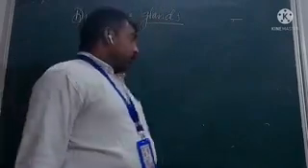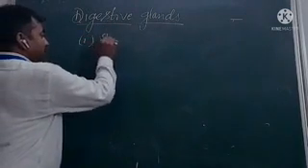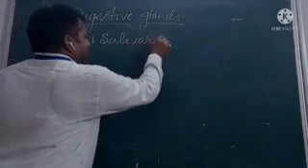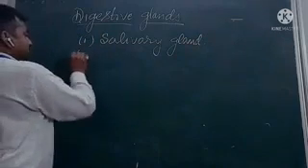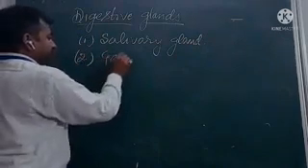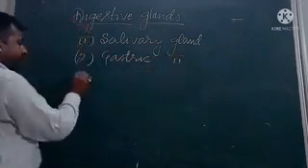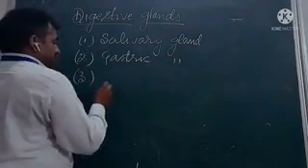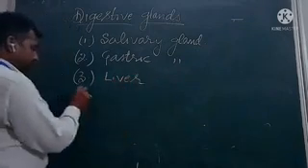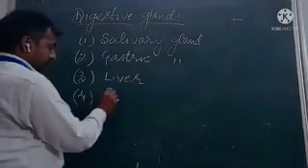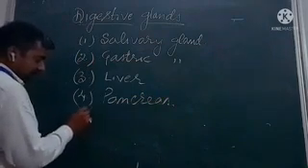In the human body, the important digestive glands include: first, the salivary gland; second, the gastric gland; third, the liver; fourth, the pancreas; and fifth, the intestinal gland.